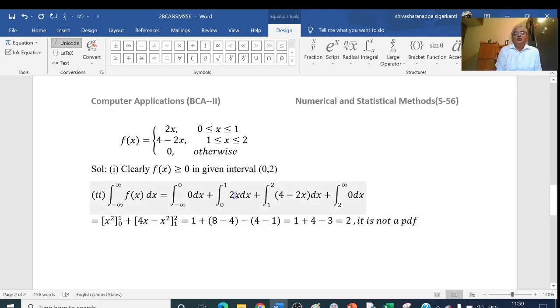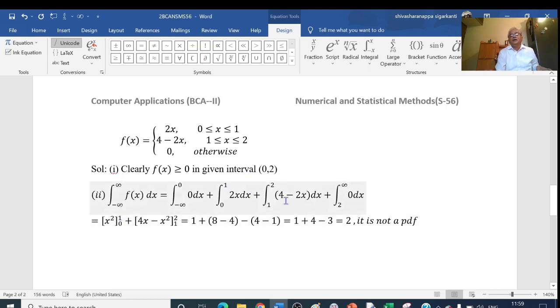So we are left with only these two integrations. First, integration of 2x: 2 is a constant, the integration of x is x square by 2, the 2 gets cancelled, so the integral is x square between 0 and 1.